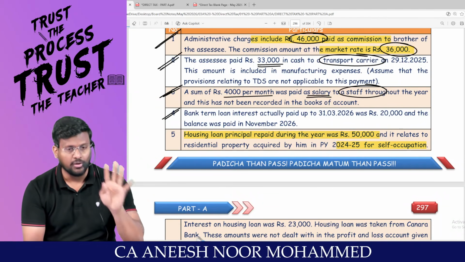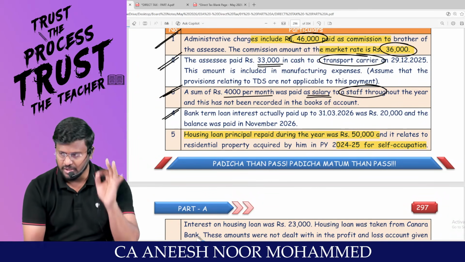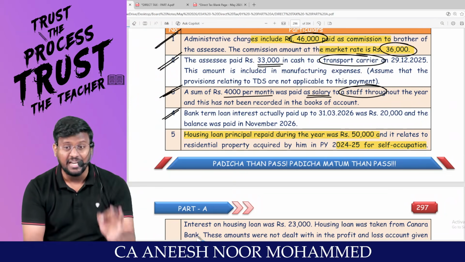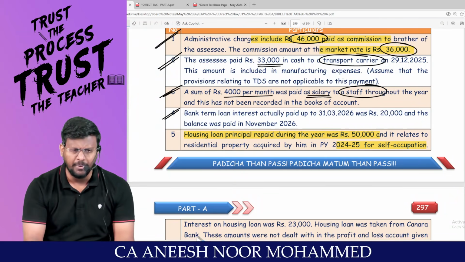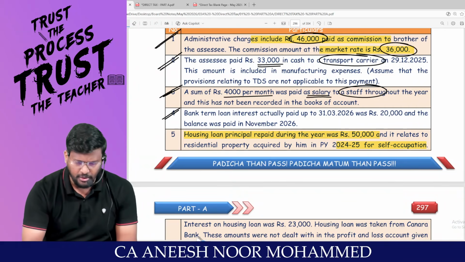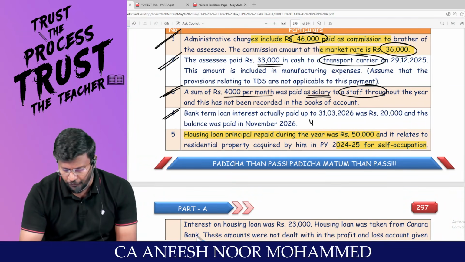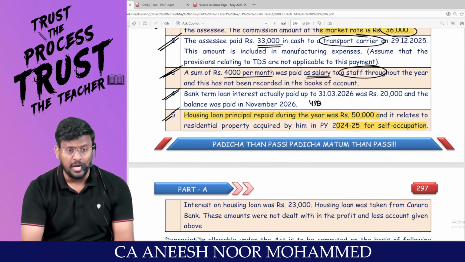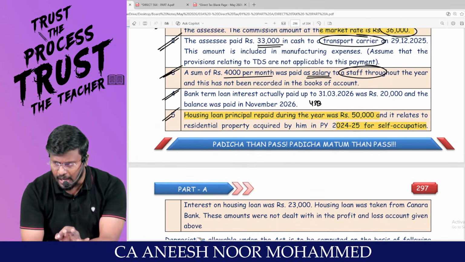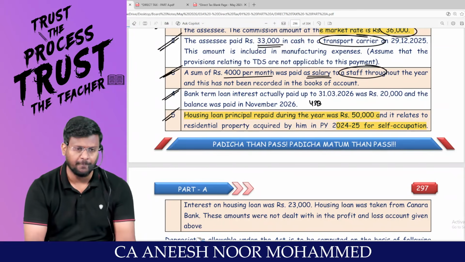43B. That 40,000 should be added back because section 43B says deduction on actual payment basis. How much have you not actually paid? So plus 40,000, as per section 43B. Am I right? Housing loan, my dear lovable students. Housing loan means not PGBP, it is IFHP.